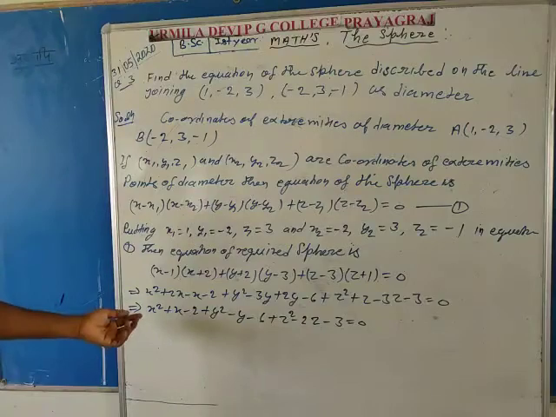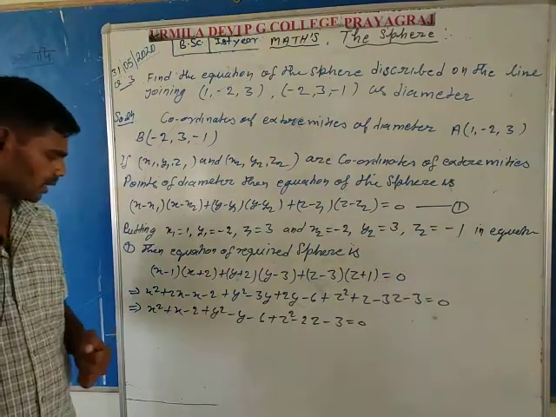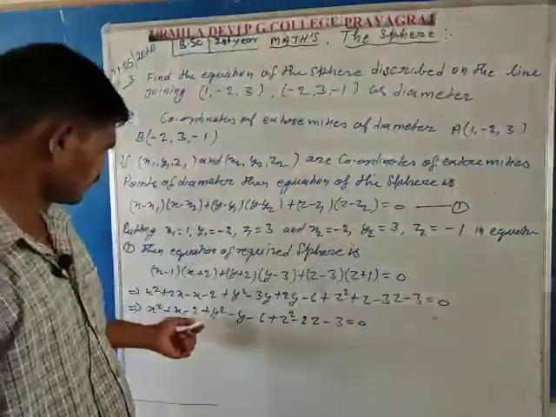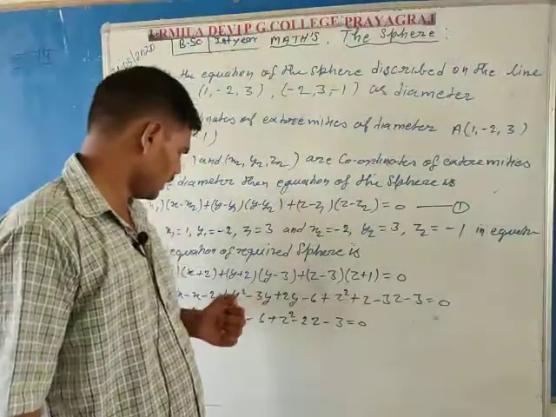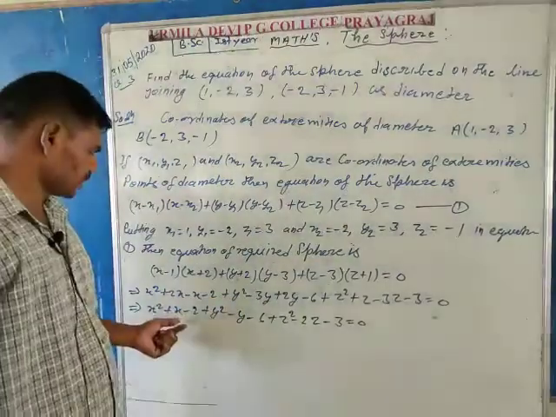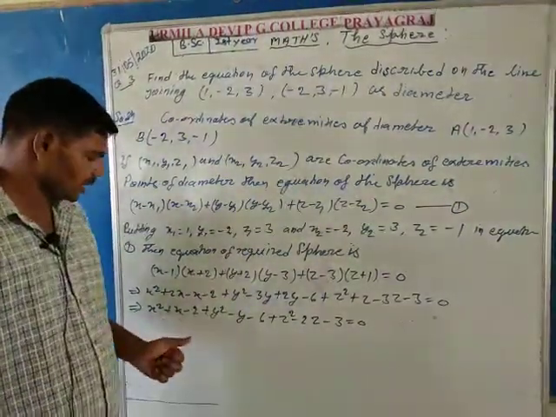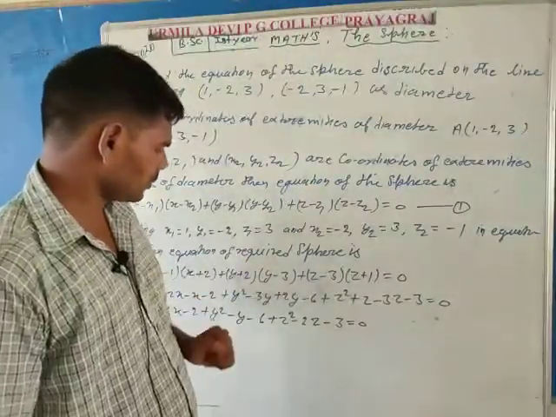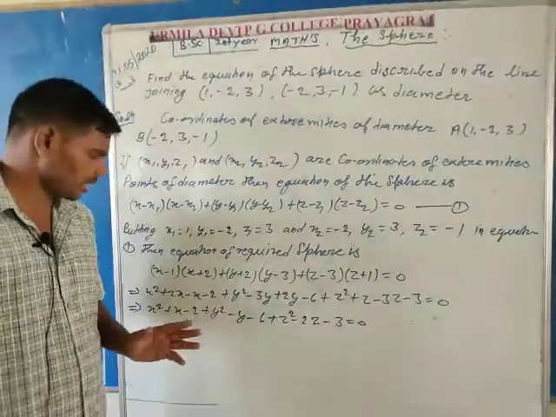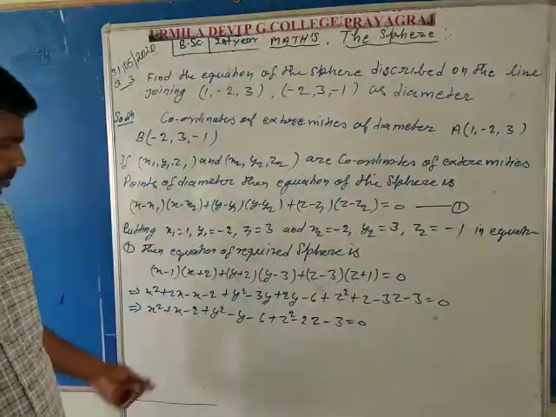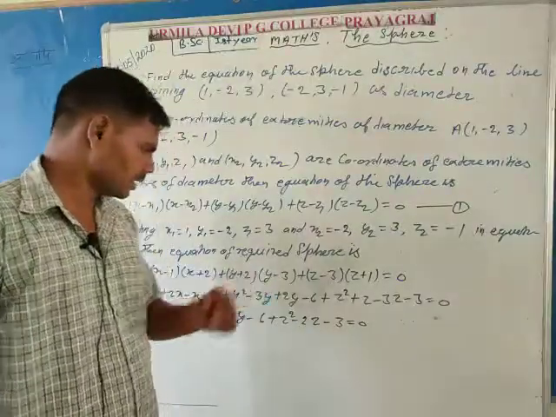In the first place write all second degree terms, x square, y square, z square, and after that write the first degree terms x minus y minus 2z, and at last write the numerical values minus 2, minus 6, minus 3.